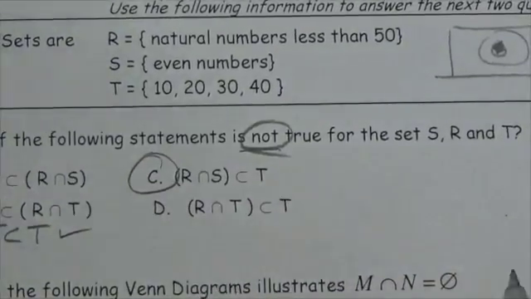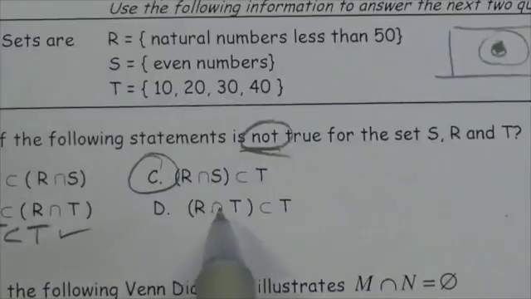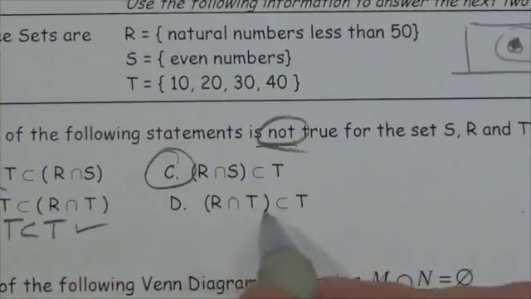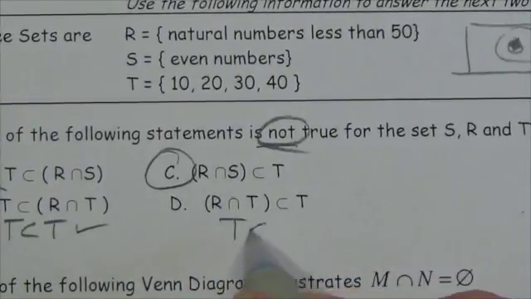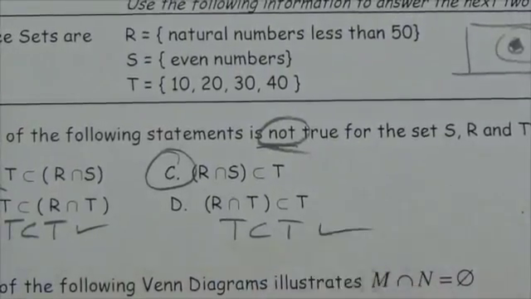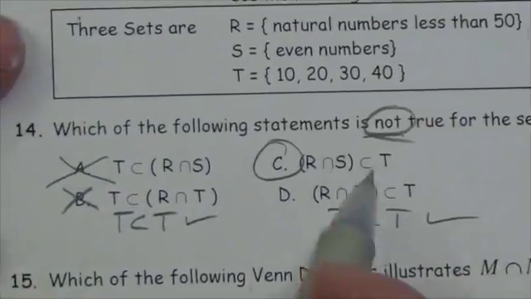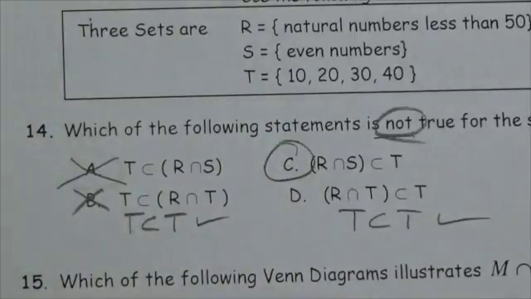Now I should consider this last one. R intersection T, is that a subset of T? We've already established when we were talking about over here that this is T. So once again, this becomes, is T a subset of T? And yeah, at this point here we're saying yes it is. So then the answer to this one here is C. C is the only one here that's not true.